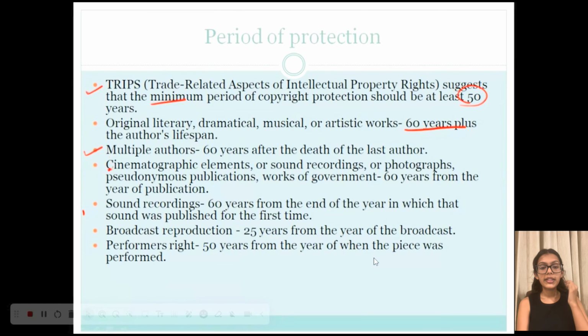Okay, now when we talk about cinematographic elements or sound recordings or photographs or even government documents, the copyright protection consists of 60 years from the year of publication. Okay, and also when we talk about sound recordings, the copyright protection period will be 60 years from the end of the year in which that sound was published for the first time. Now, also keep in mind that broadcast reproduction rights are valid for 25 years from the year of the broadcast, and performer's right lasts for 50 years from the year when the piece was performed.